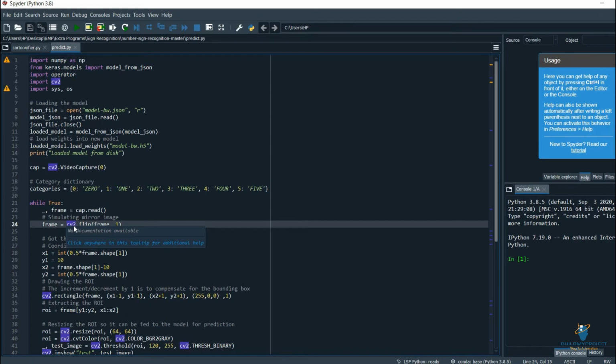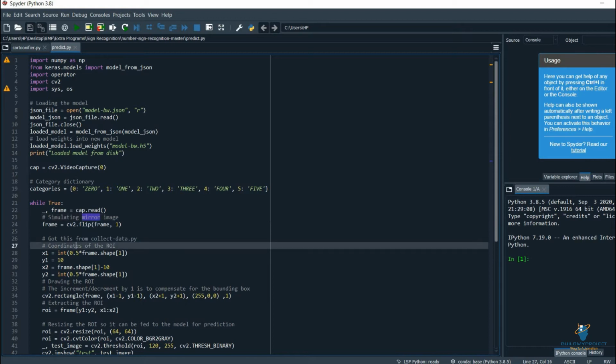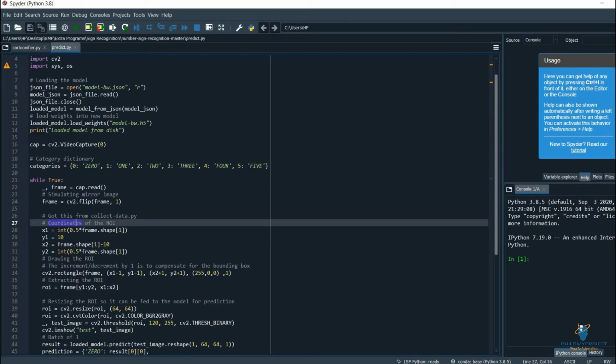So if there is a hand in front of the camera, that's why we have used while True, it should read the camera. It should read the whole frame which we have made. It will basically just try to read the frame. Obviously, since we are going with the frame, we are going with the images. It will capture the image in terms of x-axis and y-axis, that is coordinates.